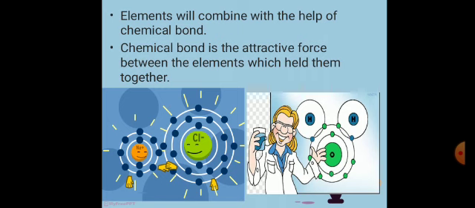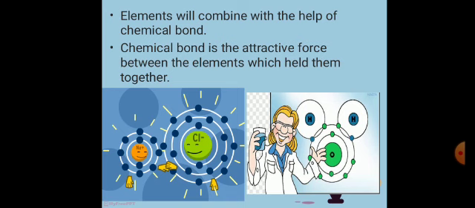Now here the question arises, what is a chemical bond? Chemical bond is the attractive force between the elements which holds them together. What is a chemical bond? Chemical bond means the attractive force between these elements when they are chemically combined together. So here you can see the sodium chloride, Na+ and Cl-. When sodium and chlorine chemically combine together, the force or the bond between them is known as a